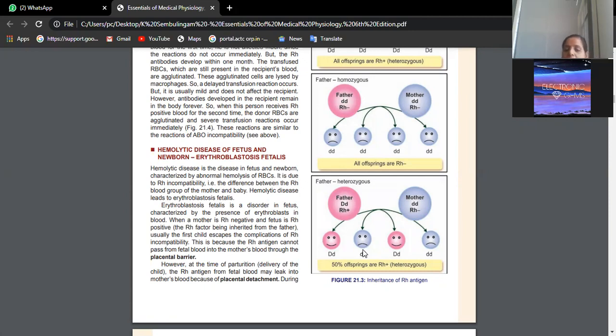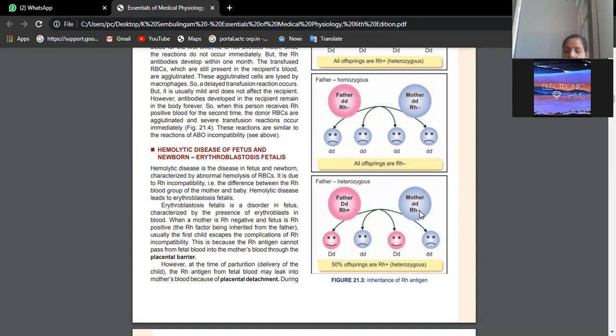When the fetal RBCs enter maternal circulation, the mother's blood gets sensitized. We know the mother's blood is negative and the fetal RBCs are positive, because of which the mother will now develop antibodies against the positive RBCs.